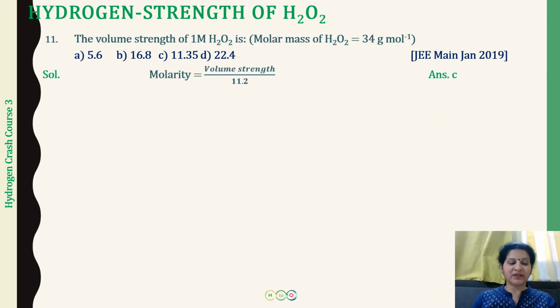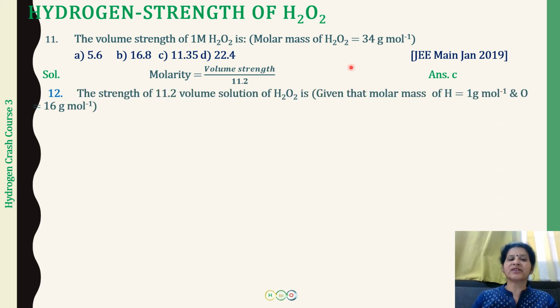Just now what you have studied is that molarity is going to be equal to volume strength divided by 11.2. We are given a 1 molar solution, so 1 into 11.2 will be equal to the volume strength, that will be 11.2. So the most approximate answer is choice C. So the correct answer is C.